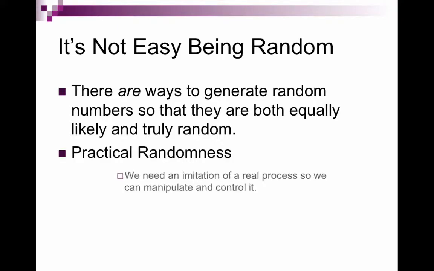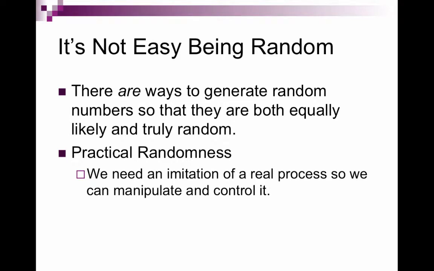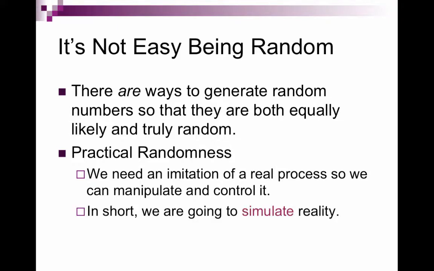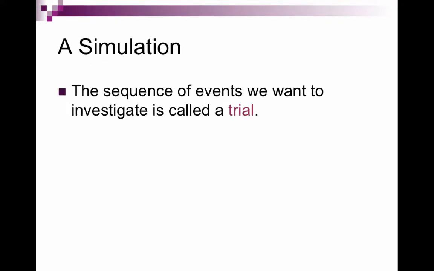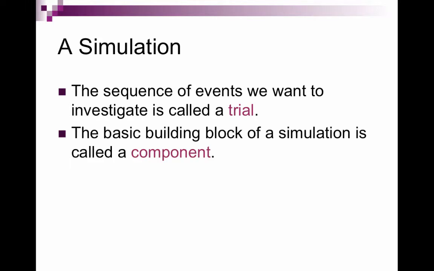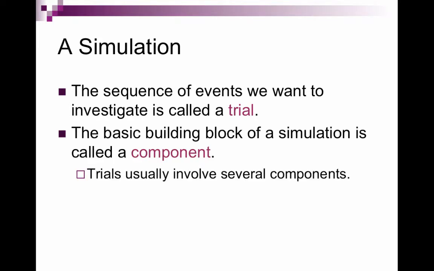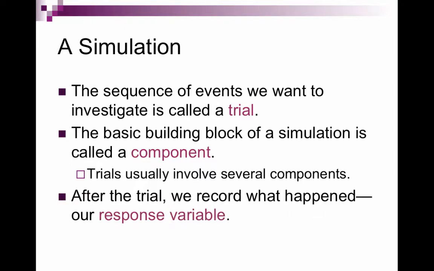Practical randomness is where we imitate a real process so we can manipulate it and control it. In short, we can simulate reality. So a simulation: the sequence of events we want to investigate is called a trial. The basic building block of a simulation is called a component. Trials usually involve several components. After a trial, we record what happened, which is called our response variable.